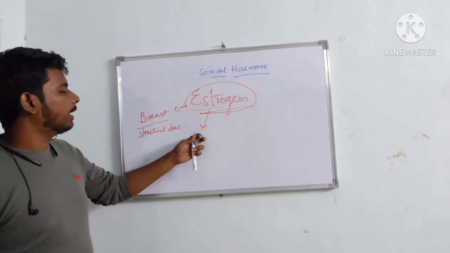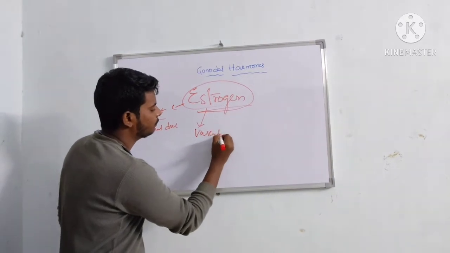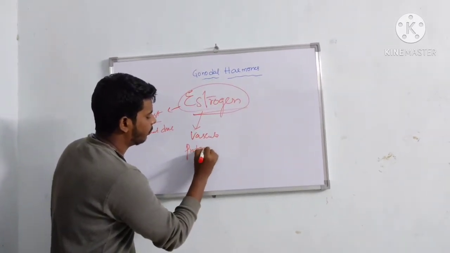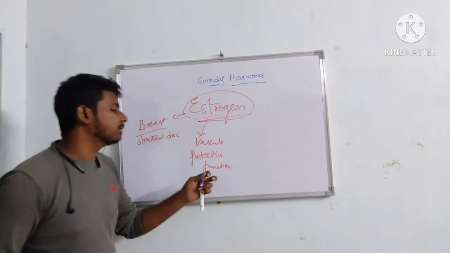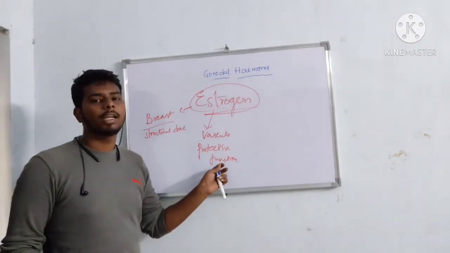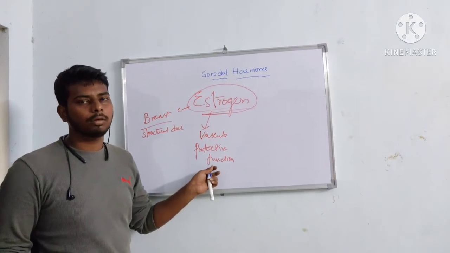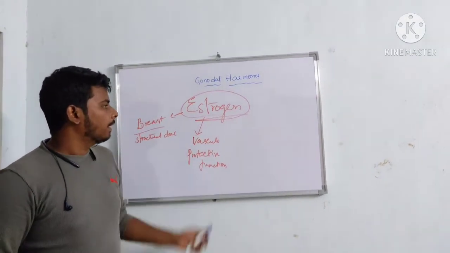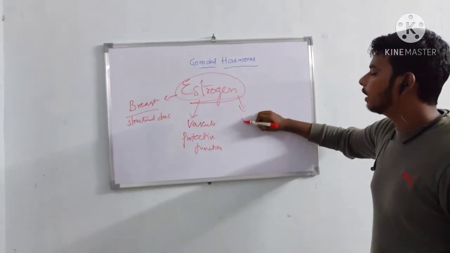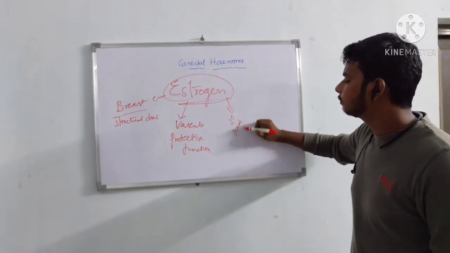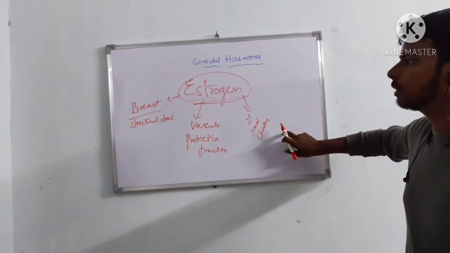Important point is it has a vasculoprotective function. This is the reason why in females heart complaints are very few when compared to males. It prevents atherosclerosis, that is coronary artery disease. And the third function is it helps in the development of secondary sexual characters.